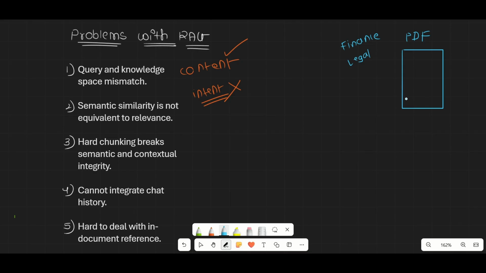Let's say the finance section talks about your financial assets and your financial liabilities, something like that. And then the legal part of the PDF talks about your legal assets and legal liabilities.